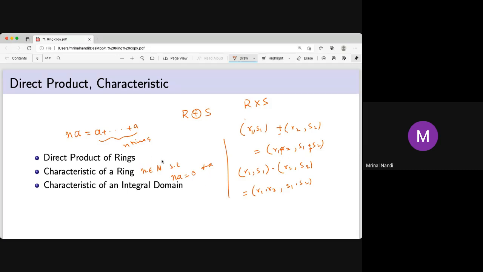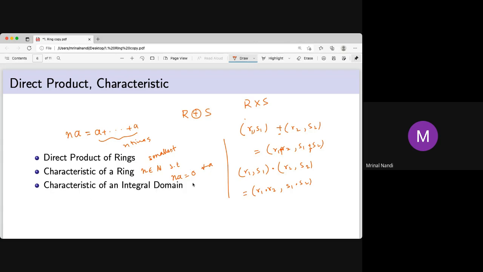And if it is the smallest such n, that n must be the smallest. Because if n is 3, then 6 also will have this property. So the smallest such n, remember, note that if for an element a1, 2a1 is 0, but for a2 it may so happen that 2a2 is not 0, but 4a2 is 0. Then we take 4. We don't take 2. That 4 is the characteristic.